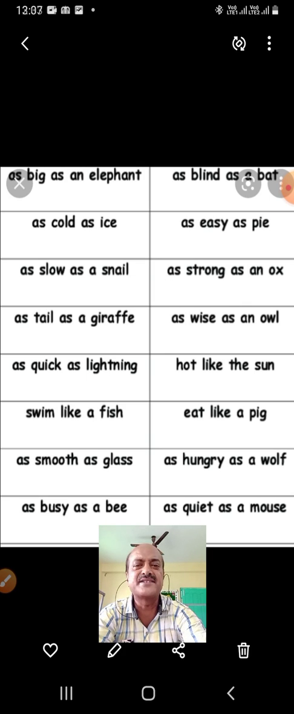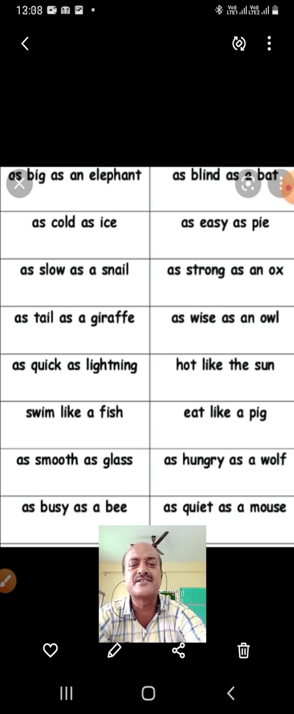As big as an elephant. So we know elephants are very, very big. As cold as ice. About this cold, we read that in our synonyms also. Cold, chilly, frosty, cool. So as cold as ice. That you also know when you eat ice cream or when you touch that bottle, it is very, very cold.